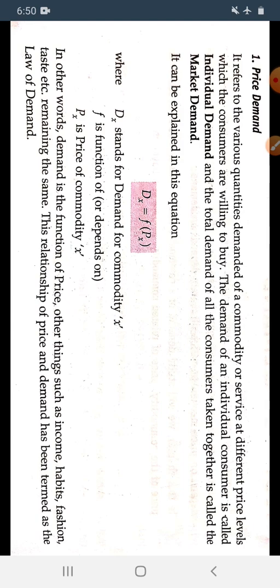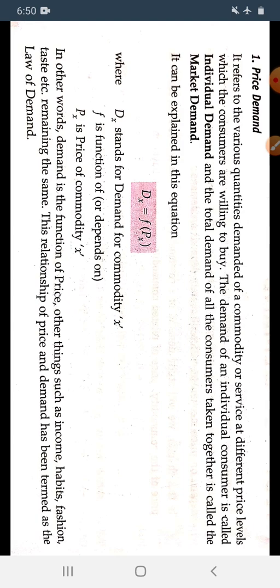Demand of any individual is called the individual demand, and the total demand of the consumers, when we take them together, is called the market demand. It can be explained through this equation, that is Dx is a function of Px.